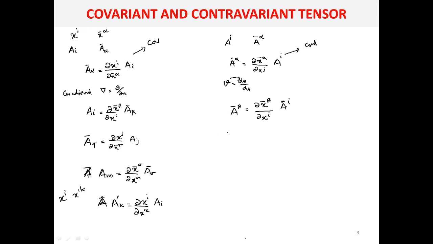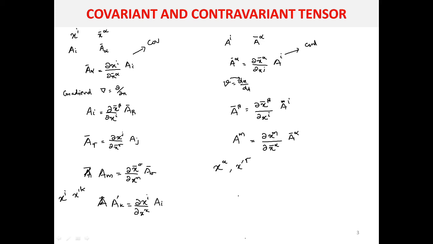If we write one more time, what will be the components of a^m? As you can see, velocity is a prototype, so the first term will be dou x^m divided by the new coordinate, let it be x bar alpha, then it will be a bar alpha.